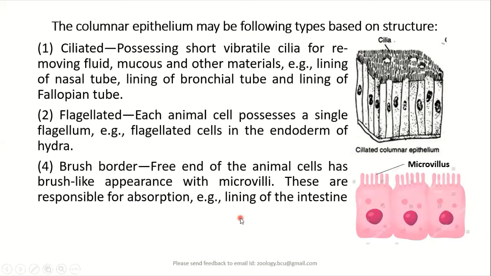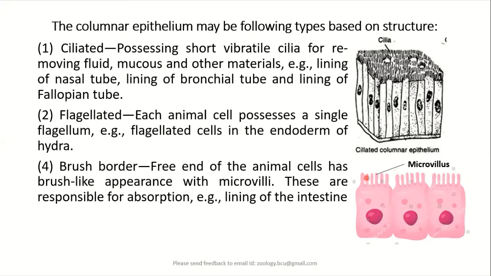Similarly, in the intestine of animals, usually the free end of columnar epithelial cells has the plasma membrane transformed into brush-like structures forming microvilli. These finger-like projections of the plasma membrane, called microvilli, help the animals in the absorption of food.